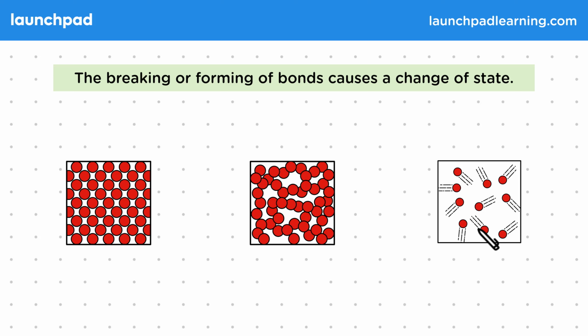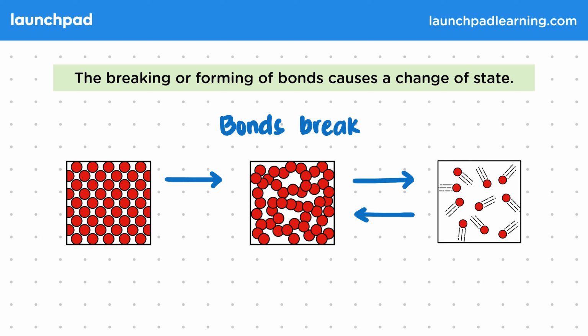So when we change a solid to a liquid through melting, or change a liquid to a gas through boiling, what's happening is that the bonds are breaking. We supply energy to break the bonds and restrict the movement of the molecules less, meaning its state has changed. Then in reverse, when a gas changes to a liquid through condensation, or when a liquid changes to a solid through freezing, what's happening is that the bonds are reforming. So the loss of energy is restricting the movement of the molecules again, meaning it has to change its structure accordingly. But what about the other ways to change state?